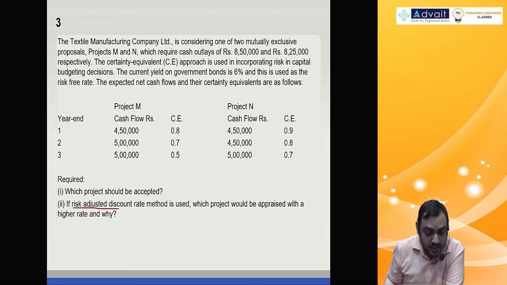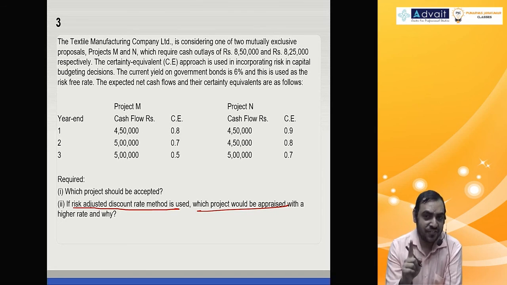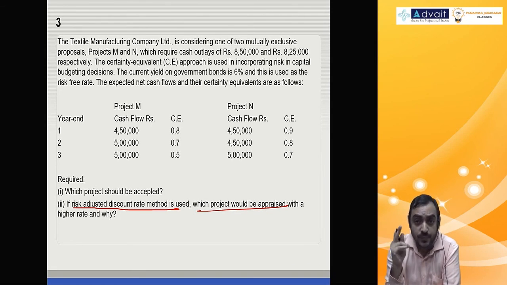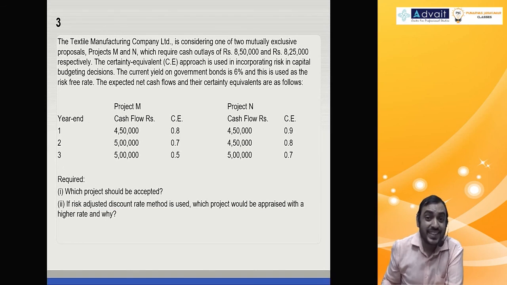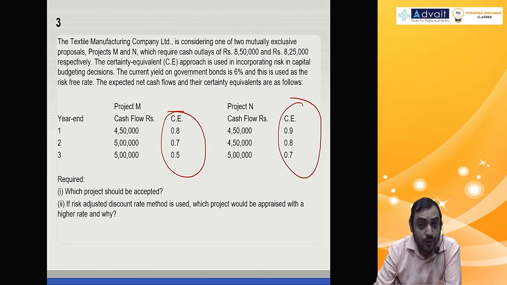If the risk adjusted discounting rate method is used, which project would be appraised with a higher rate and why? So this is not a practical problem. We just have to identify which is the riskier project. Please look at this. For project M, 0.8, 0.7, 0.5. For project N, 0.9, 0.8, 0.7.